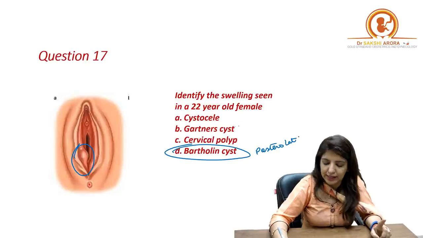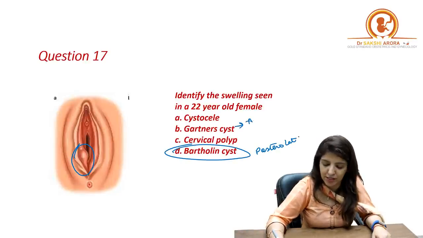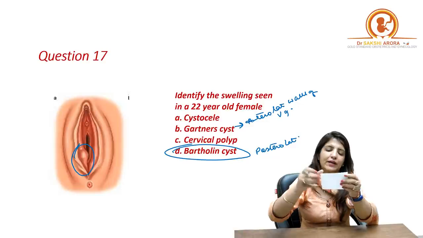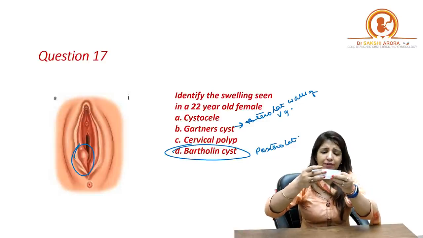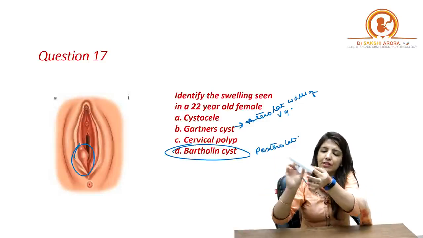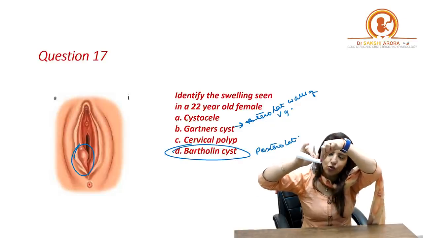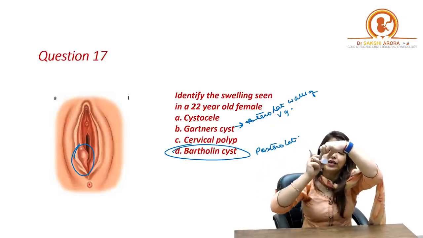Please remember that a Gartner's cyst is present in the anterolateral wall of vagina. So suppose over here, this is your vagina, right? So any cyst which is present in the anterolateral wall, this over here, that will be a Gartner's cyst.